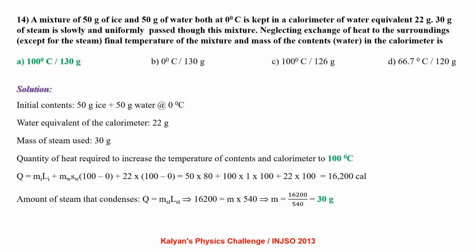Upon substituting the values, we get Q equal to 16,200 calorie. Amount of steam that condenses, Q equal to mL, that is 16,200 equal to m into 540, which comes out to be 30 gram. So the final temperature of the mixture is 100 degrees centigrade and 130 gram water is present in the calorimeter.